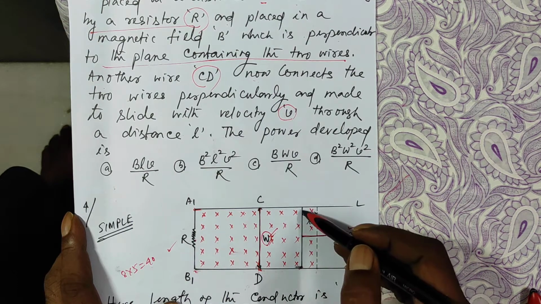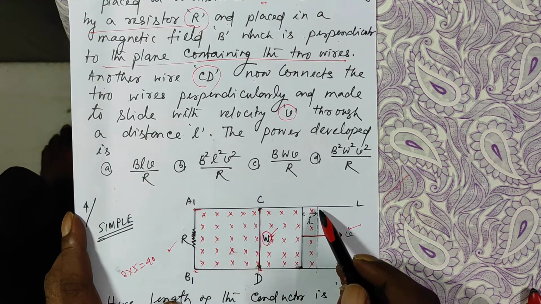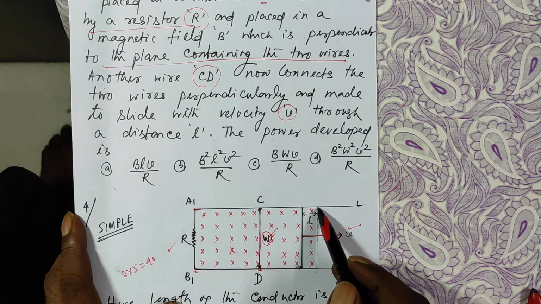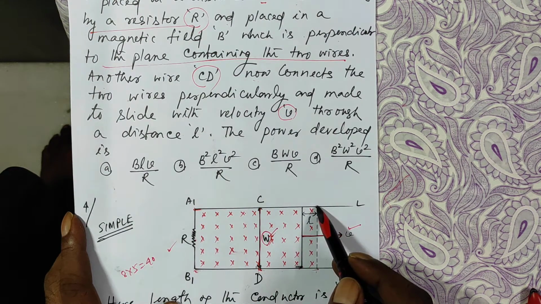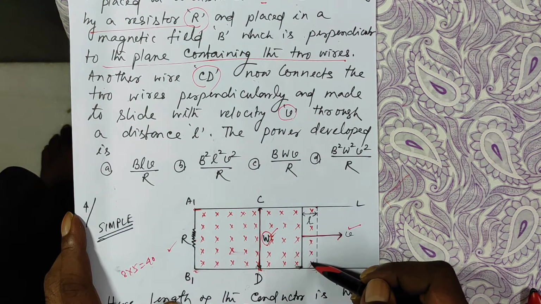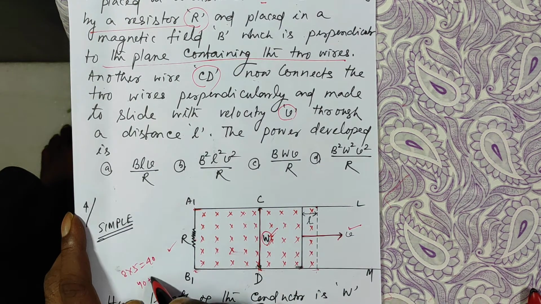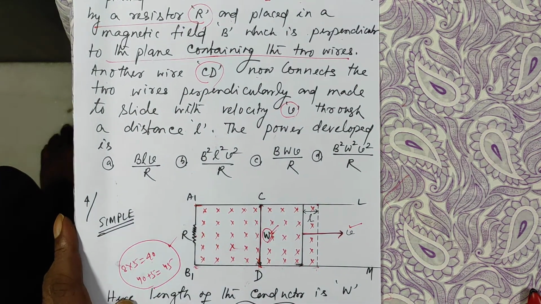When CD moves from this position to this position, now the area has increased. Now the number of lines of force has increased by 1, 2, 3, 4, 5. Now it is equal to 40 plus 5, that is equal to 45. This I am explaining for better understanding.